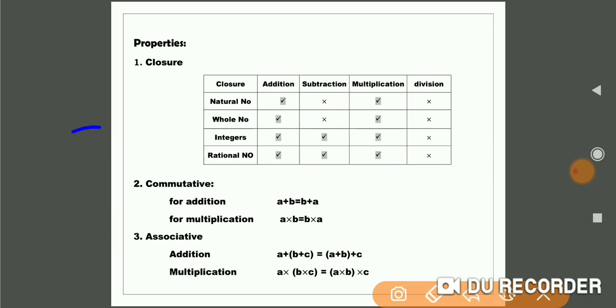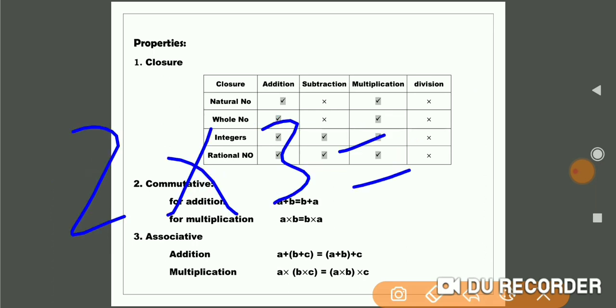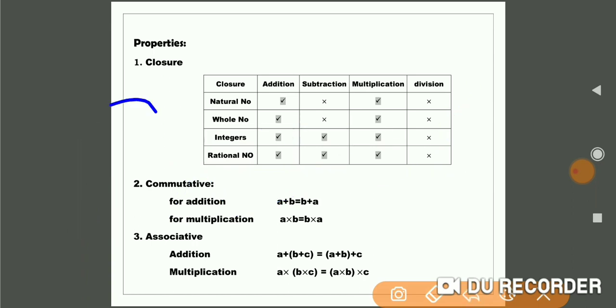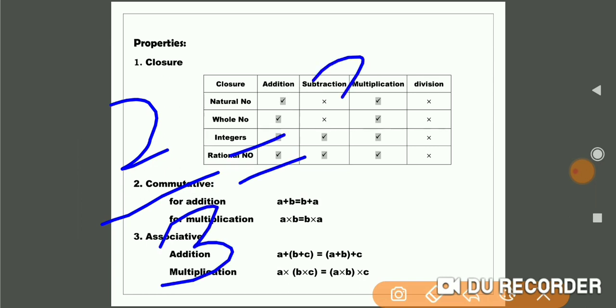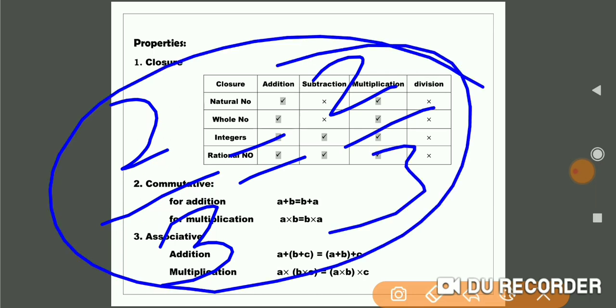For multiplication, when you take 2 into 3 you will get 6, which is present in the natural numbers, therefore it is satisfied. Whereas division: if you divide 2 by 3 in natural numbers, there is no natural number which is 2 by 3, we are going to get a decimal, therefore it is not closed.